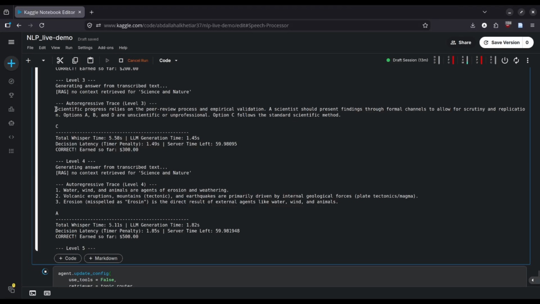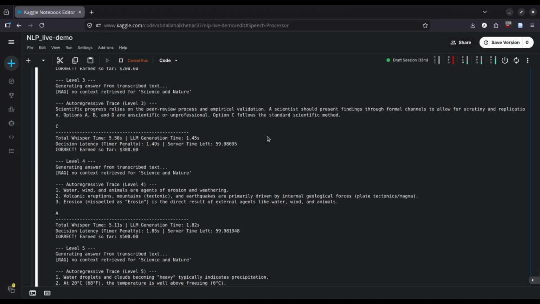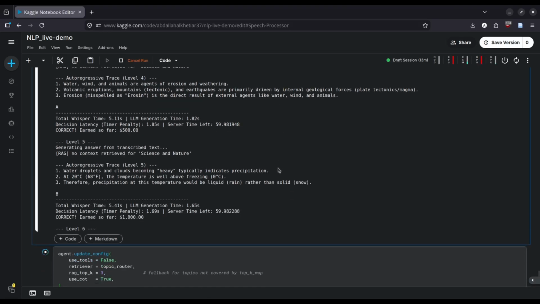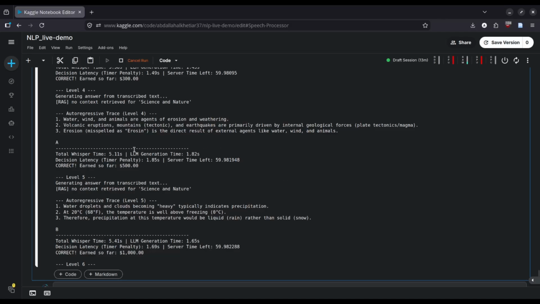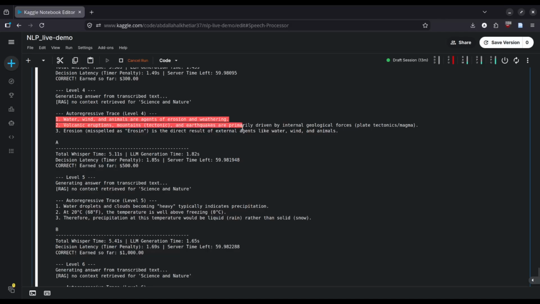And this autoregressive trace is basically the output of the thinking part of the model. One thing we noted is that Gemma models tend to think in numbered lists.